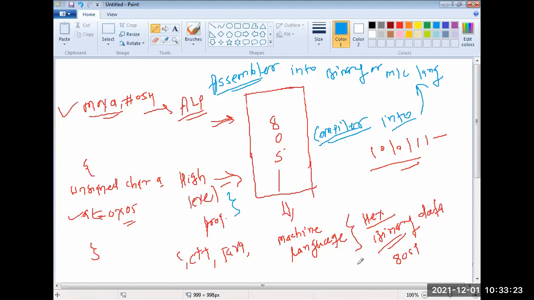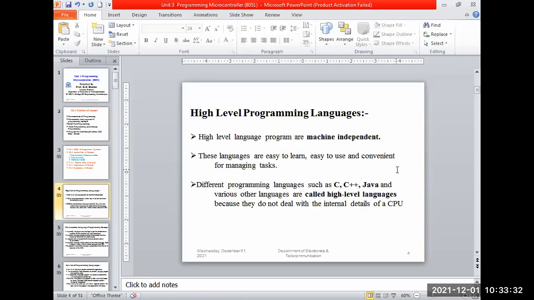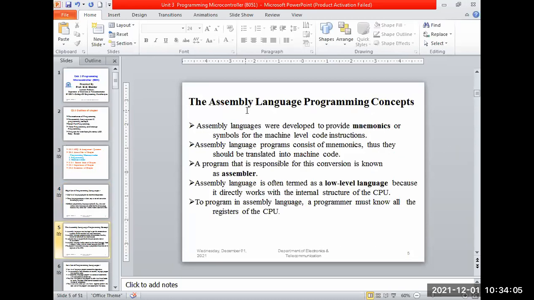Done. Did everyone understand now what assembly language is and what C language is? So we are discussing the high level language. That is machine independent, portable from one PC to another, from one controller to another controller. We also saw which ones are high level. C, C++, Java, all these are high level languages. The PPT is with you, so I will not dictate this part; I will explain it. Is it okay? Or do you want to write it down? Mahesh, is it required? Okay, fine.